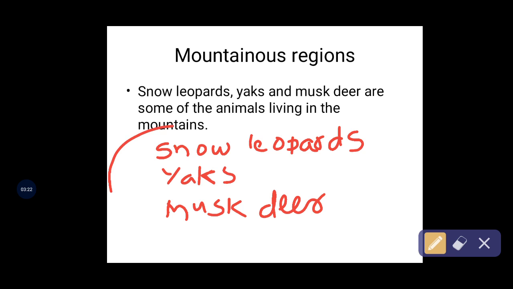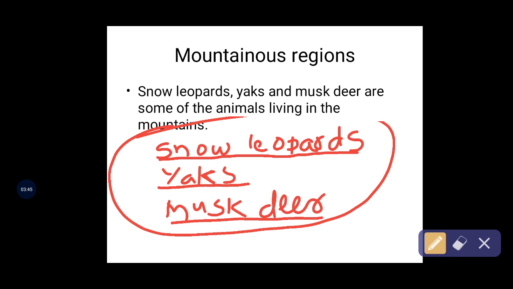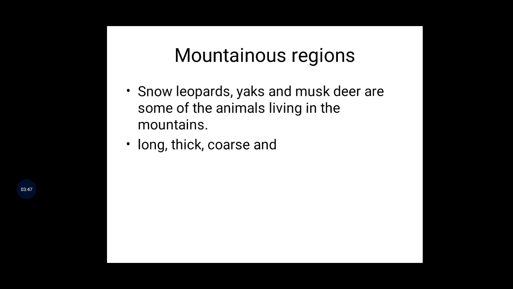These are the animals present in a mountain area, mountain region. Now children, understood all of you? Very simple. Keep in your mind, the mountainous regions mean snow leopards, yaks, musk deer, or some others. Okay, now another point: long, thick, curly and wavy coats of fur.